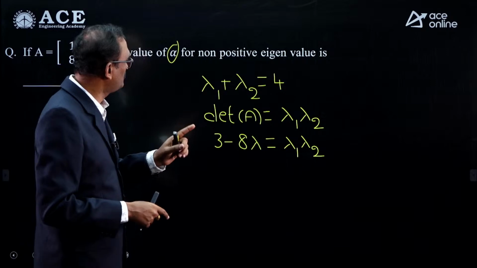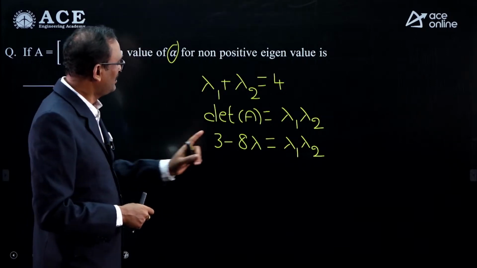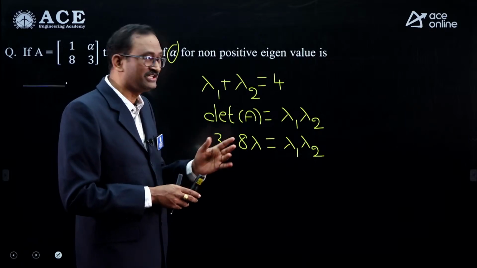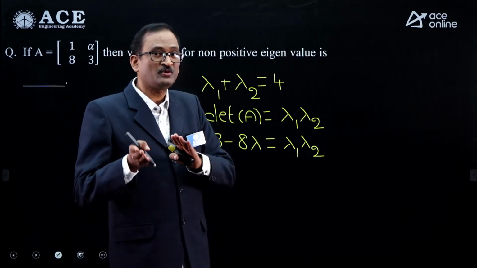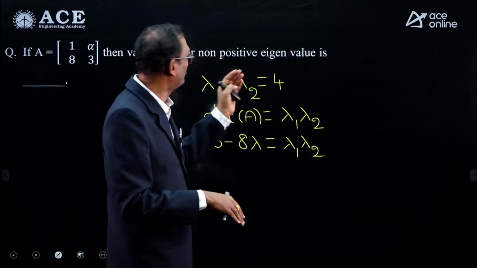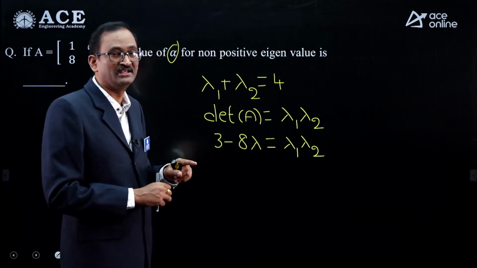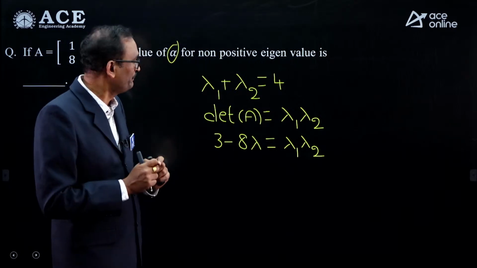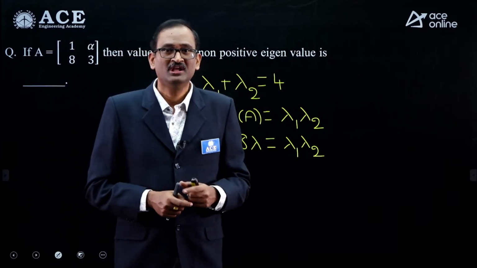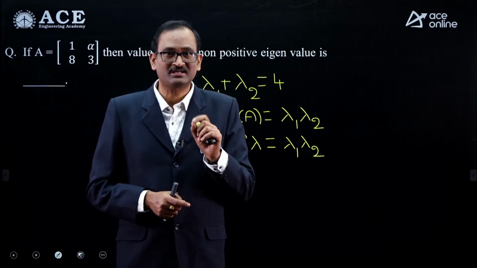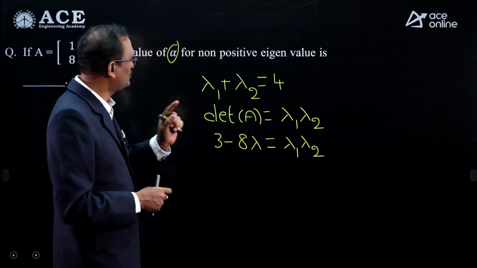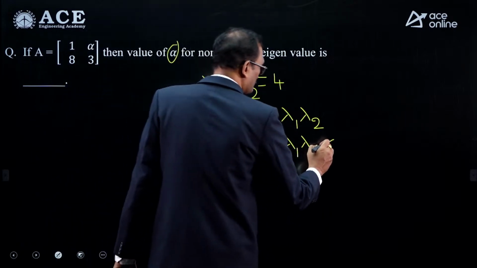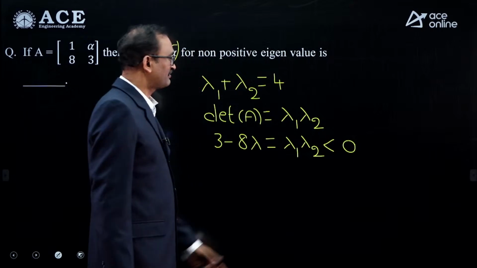For example, you assume it is negative, then the product of the eigenvalues is negative. Both eigenvalues negative is not possible, because corresponding to which negative eigenvalue we have to find the alpha value? That's an ambiguity. So definitely only one eigenvalue must be negative and the other eigenvalue must be either positive or 0. So if only one of the eigenvalues is negative, then the product of the eigenvalues must be negative. Otherwise it is 0.